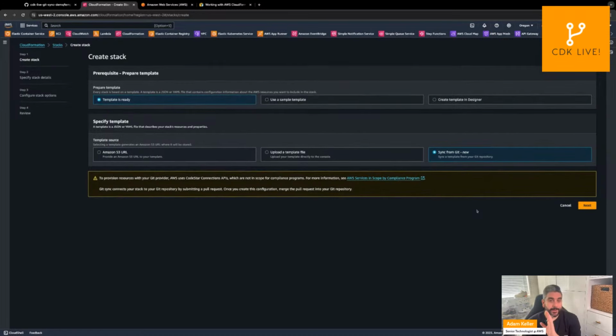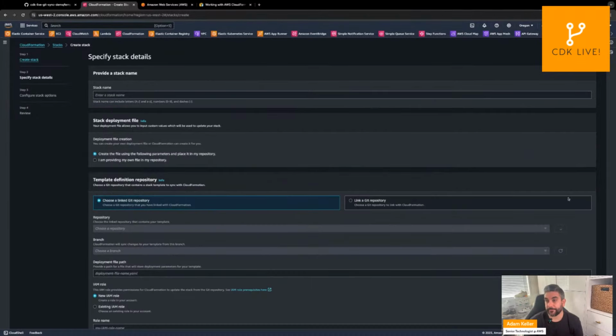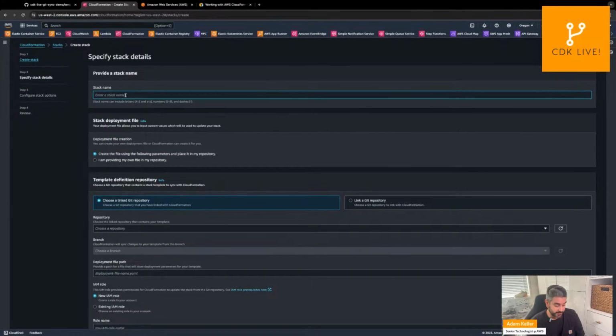And again, it's really important to read the documentation, because you'll see here that compliance and various things that may be important to your organization you want to look into for this feature. So now we're going to enter a stack name here. We'll just name it CDK Live CFN Git Sync Demo.